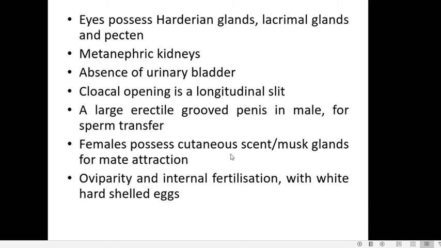The females possess skin glands, which are the scent glands. They help in attraction of the males during breeding season. Other skin glands are absent. They are oviparous, that is, the females lay eggs and the young ones hatch out from the eggs. Fertilization is internal, which is a feature that helps in terrestrial mode of life. That is, the sperms are transferred into the body of the female and the fertilization takes place inside the female body. The eggs are cleidoic, they are shelled, they are white in color.